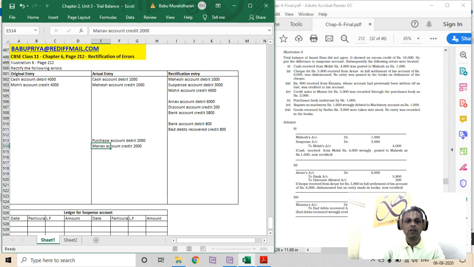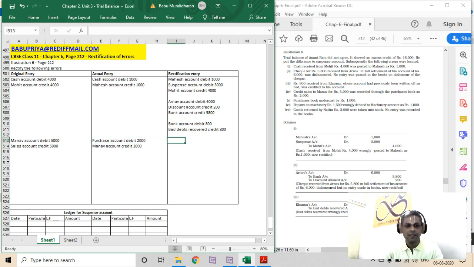This is the entry that got processed. Whereas what should be the actual entry? Manav account debit 5,000 and sales account credit 5,000. This should have been the entry.